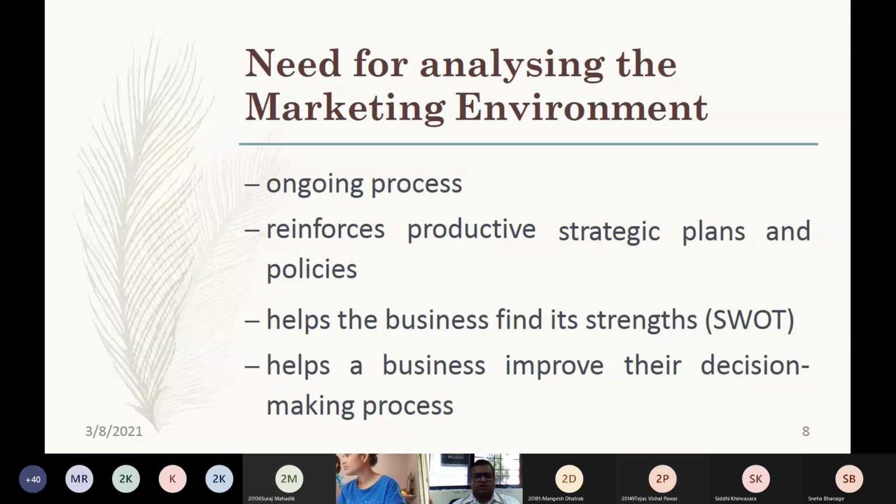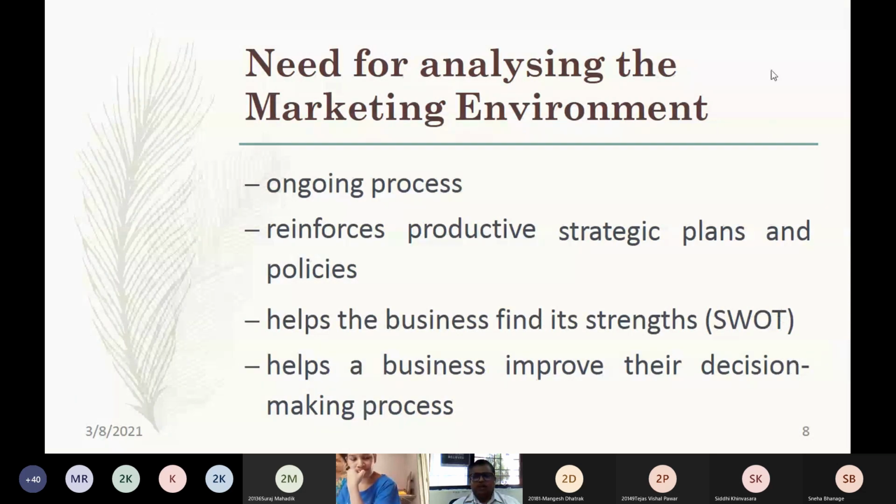So, marketing environment is an ongoing process. It reinforces the productive strategic plans and policies. Whatever you want to do in the business, that is being reinforced by the marketing environment only. And marketing environment sometimes creates a positive impact or sometimes a negative impact on the business, and that is how you need to constantly update your strategies for making your marketing activities very successful.